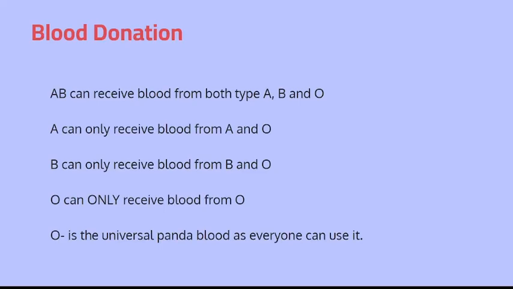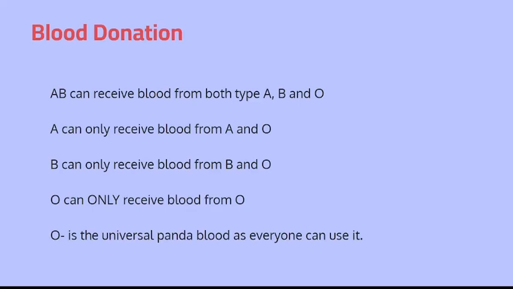And when we go further to break it down to AB positive or negative, AB positive can receive blood from A positive, A negative, B positive, B negative, O positive, O negative. However, AB negative can only receive blood from A negative, B negative, or O negative.